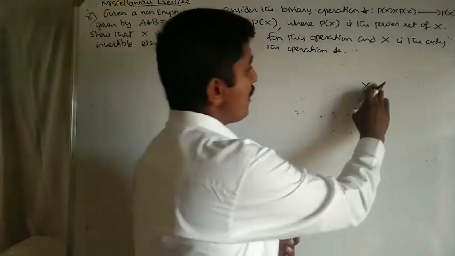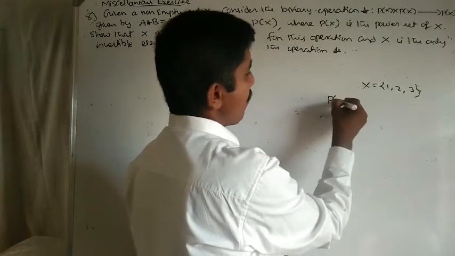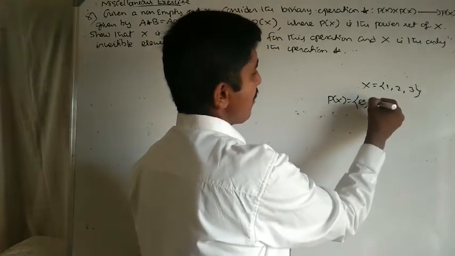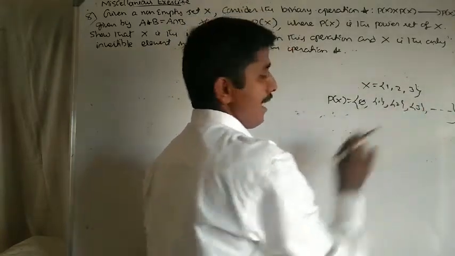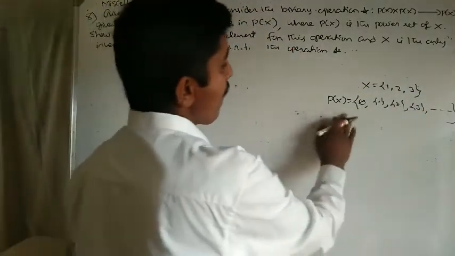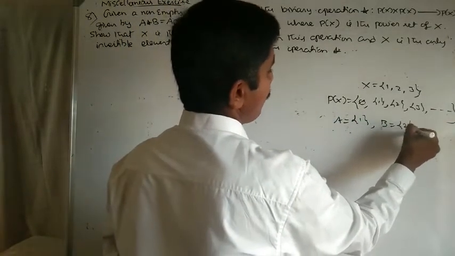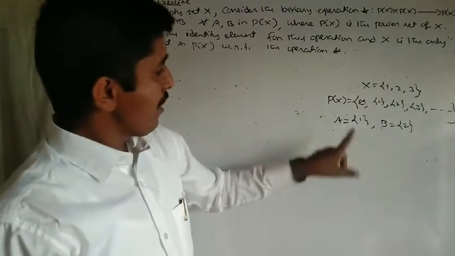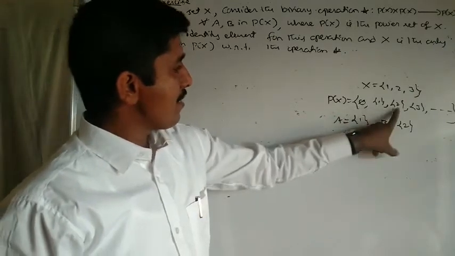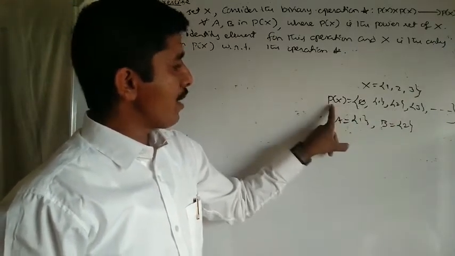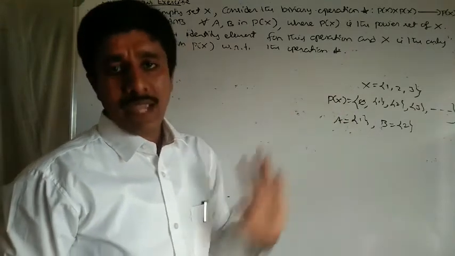Here, X equal to, suppose, a simple example I am taking, 1, 2, 3. The power set P of X equal to the null set, set 1, set 2, set 3, and so on, which clearly contains 8 elements. Let's suppose that A equal to set 1, and B equal to set 2. Here A and B belong to P of X, which means A and B are elements of P of X.